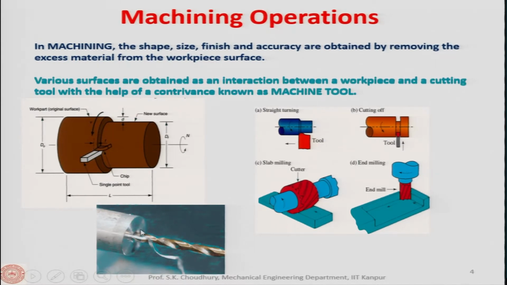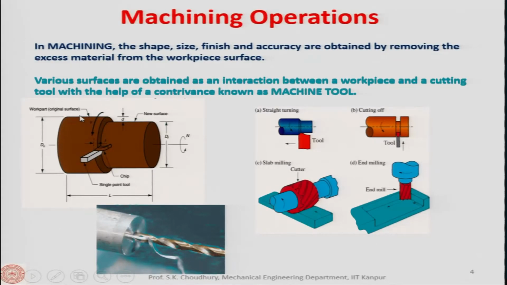This is an example of drilling, which is different from turning. In drilling, the workpiece does not rotate; it is fixed on the table, and the tool, which is the drill, rotates as well as penetrates. This penetration is the thrust force imparted to the tool, and it also rotates. So the feed motion and the cutting motion are both given to the tool.